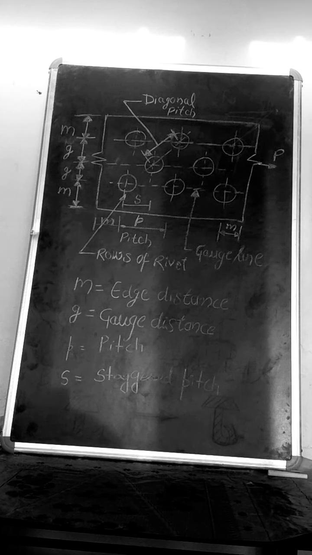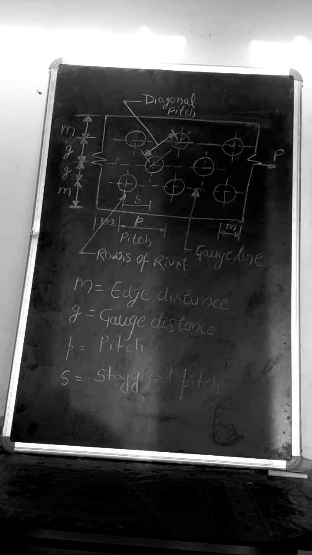The diameter of the body of the rivet before driving is known as the size of the rivet or nominal diameter of the rivet. It is designated as D. The diameter of the bar from which the rivet is made indicates the nominal size of the rivet.